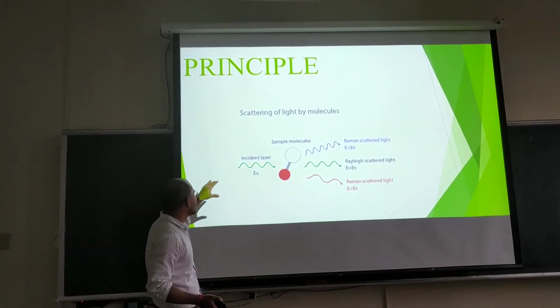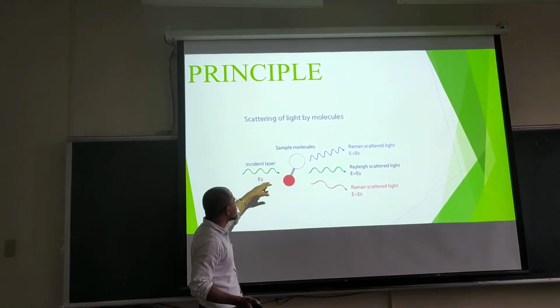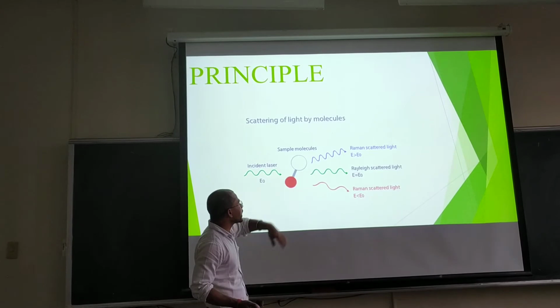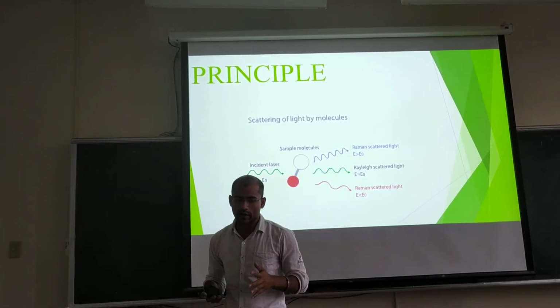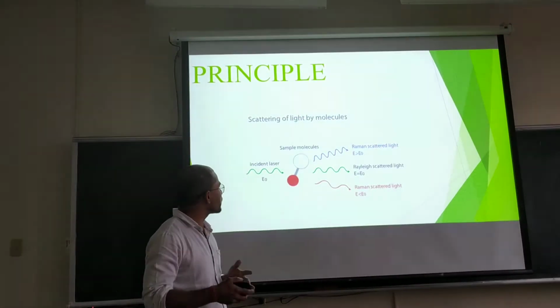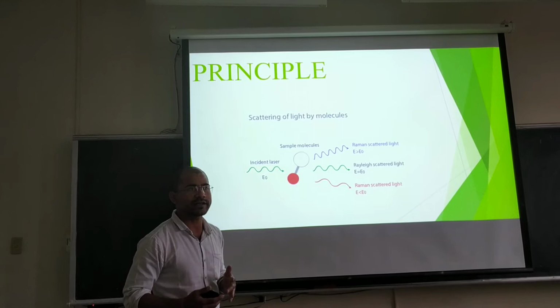When laser light, or we can say visible light, falls on molecules, scattering of light occurs, due to which light of different wavelengths is produced.